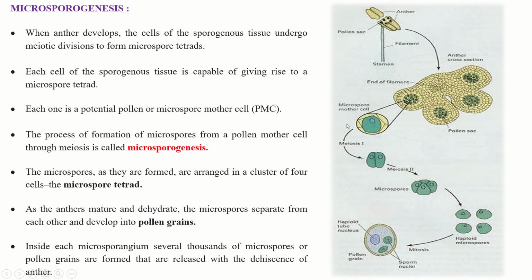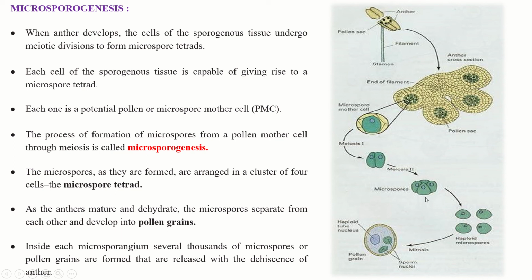The process of formation of microspores from a microspore mother cell through the meiosis process is called microsporogenesis. Understood?